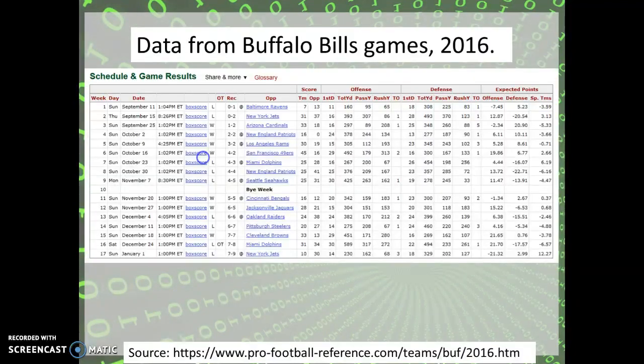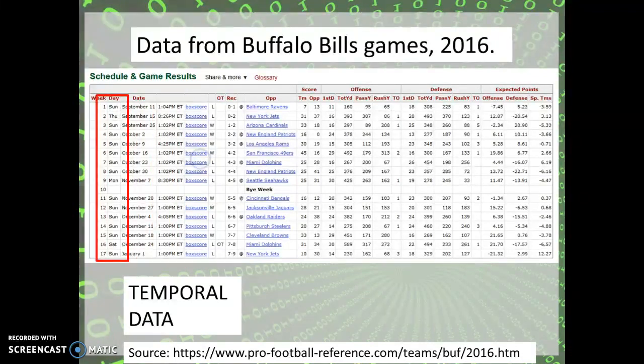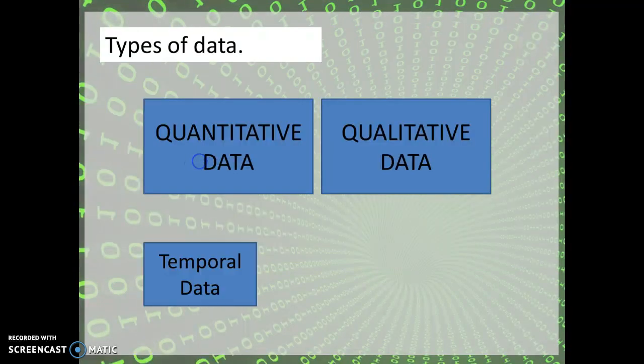Okay, good. But guess what? Let's look at this data in a little more detail, and we're going to see a lot more data that we can analyze. For instance, here, that looks like numbers to me, but it's a specific kind of number. It's temporal. In other words, it deals with time. But it doesn't just have to be numbers. It can also be a description. Sunday, Monday, Tuesday, all those sorts of things. That is a description, but it's still temporal. So what does that mean? Temporal data, which is a sort of subtype of data, can be both quantitative and qualitative, numbers and descriptions.